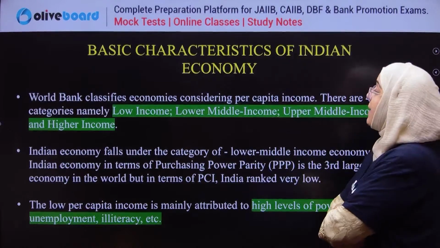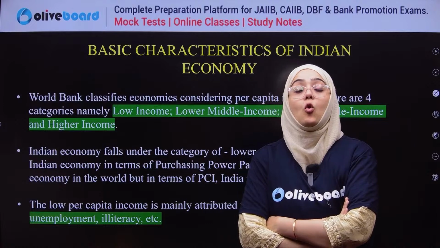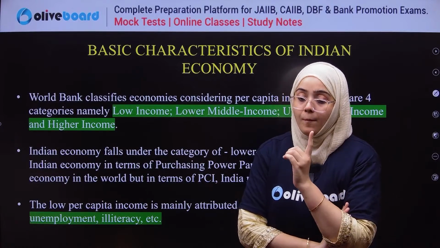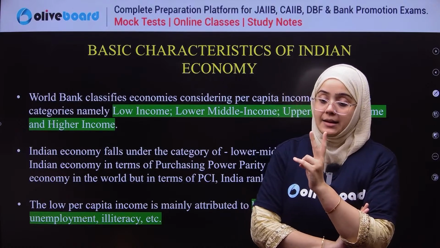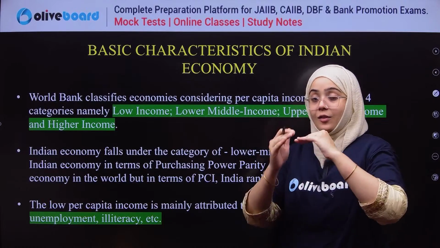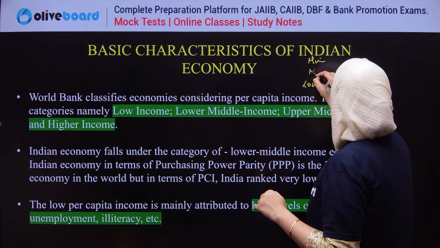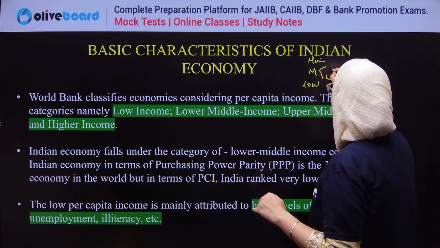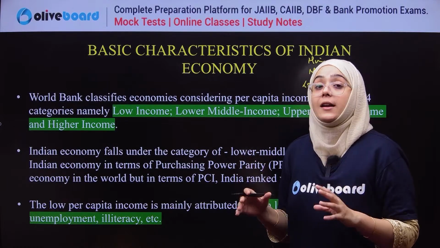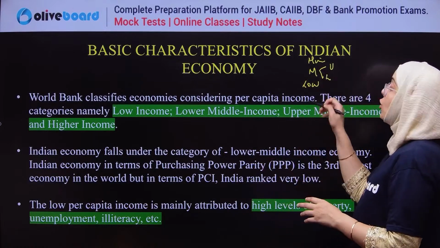The World Bank classifies all economies into four categories: low income, lower middle income, upper middle income, and high income. So there is a low category, a high category, and in the middle there are two options, lower middle and upper middle. All economies can lie in these four categories.